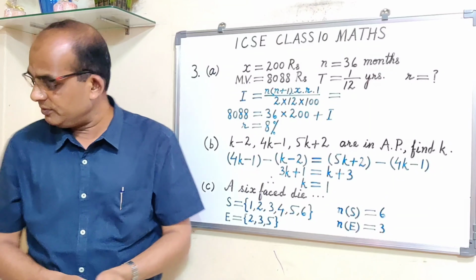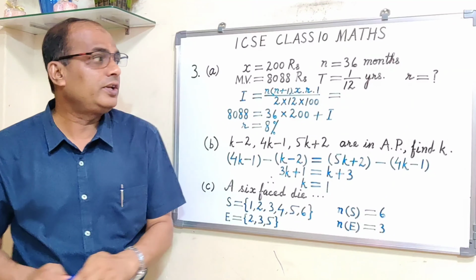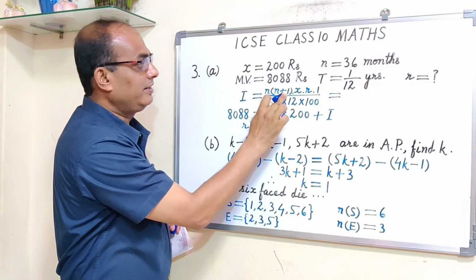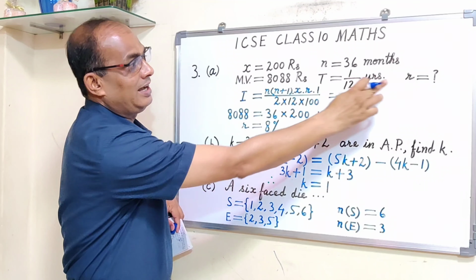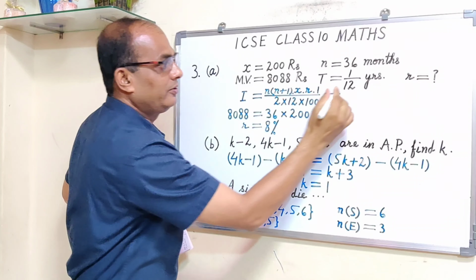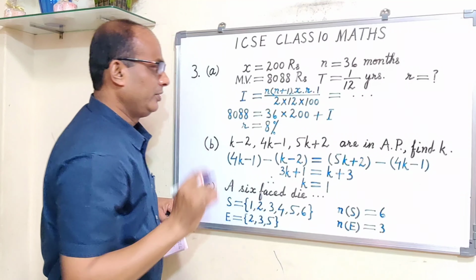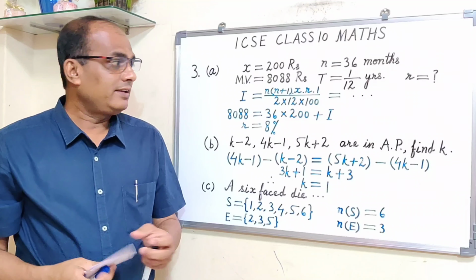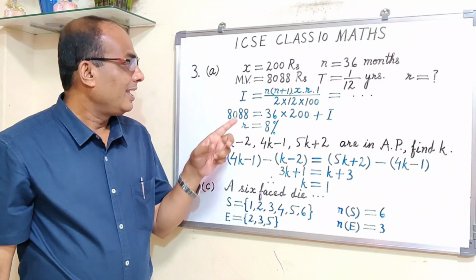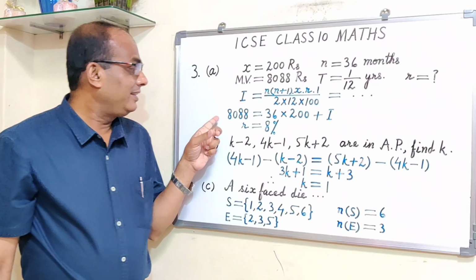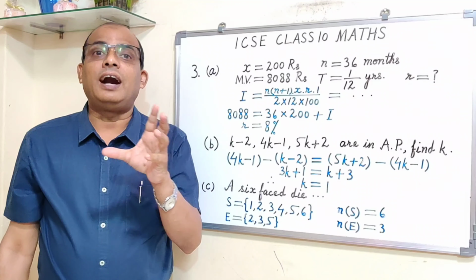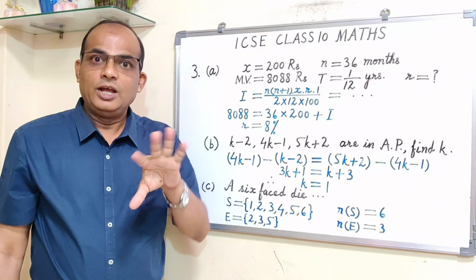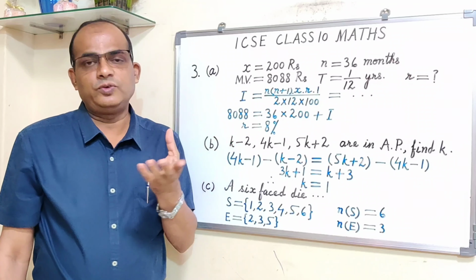Here you have to do substitution. You substitute the values of n, 36, then 36 plus 1 is 37, and the value of x is 200. Then r you have to find out, upon 2 into 12 into 100. What is the mistake? The question is easy. The mistake that a few students are making is taking this 8088 as I, whereas it is the maturity value. This is not I.